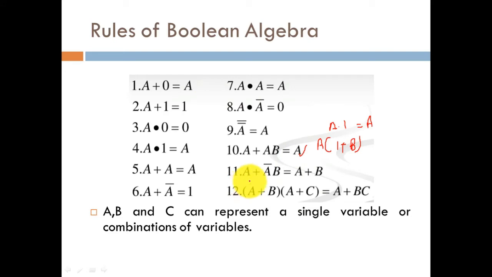In a similar manner, a plus a bar b will be equal to a plus b, and a plus b, when multiplied with a plus c, gives the outcome a plus bc. These properties 10, 11 and 12 are very important rules of Boolean algebra, and will be very helpful while solving Boolean algebra problems. Here a, b and c can represent a single variable or a combination of variables. This has to be noted.